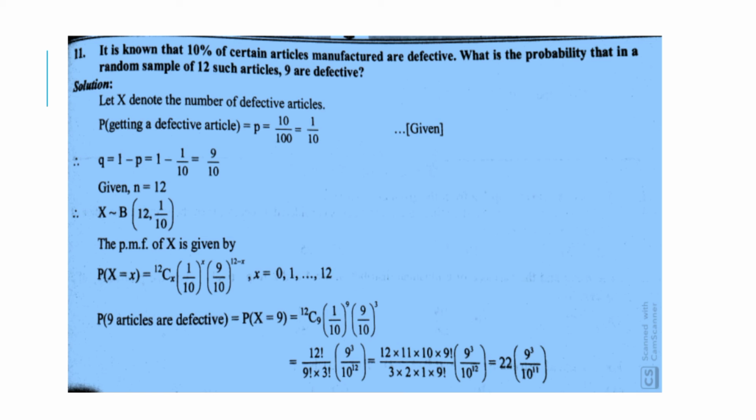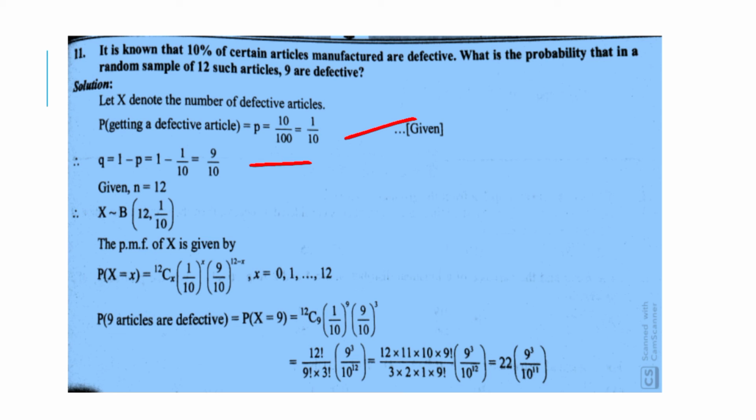Probability of getting a defective article is P, which is equal to 10 upon 100, which is equal to 1 upon 10. It is given. Then Q is equal to 1 minus P, which is equal to 1 minus 1 upon 10, which is equal to 9 upon 10. So now we get Q also. Given n is equal to 12. Therefore, in notation, random variable X is similar to binomial distribution of 12 comma 1 upon 10.